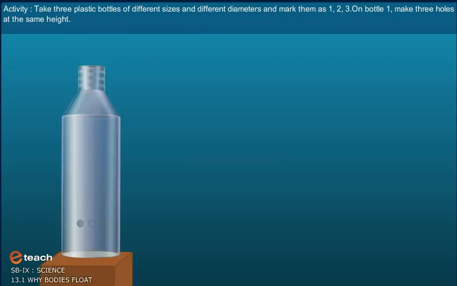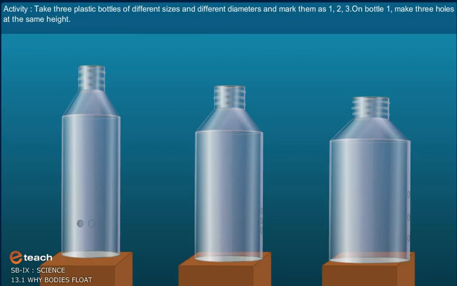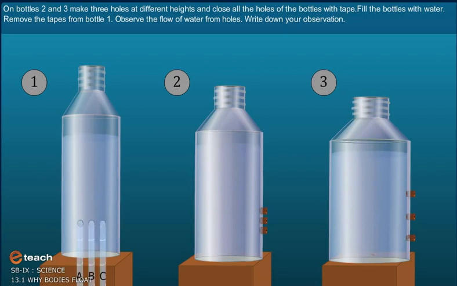Activity. Take 3 plastic bottles of different sizes and different diameters and mark them as 1, 2 and 3. In bottle number 1, make 3 holes at the same height. On bottles 2 and 3, make 3 holes at different heights and close all the holes of the bottles with tape. Fill the bottles with water. Remove the tape from bottle 1.